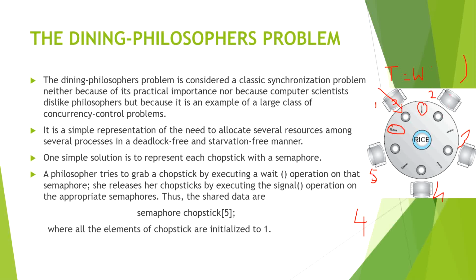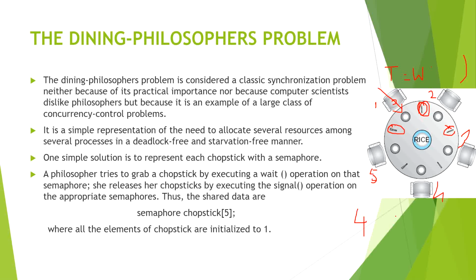In the same way, if all are doing the same, you can see that this even philosopher will hold their right chopstick. Sorry, this is the left, so it will hold their right chopstick. If it is not empty, then it will wait. If it is being used by this philosopher, it will wait, no problem. So in this way you can see that all the chopsticks are being utilized by only a particular number of philosophers, and the eating is being done.